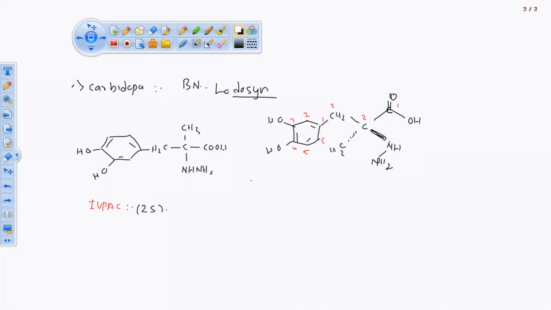On third position, S3, on third position of this CH2, we are having 3,4 डाईहाइड्रोक्सी phenyl. 3,4-dihydroxyphenyl.